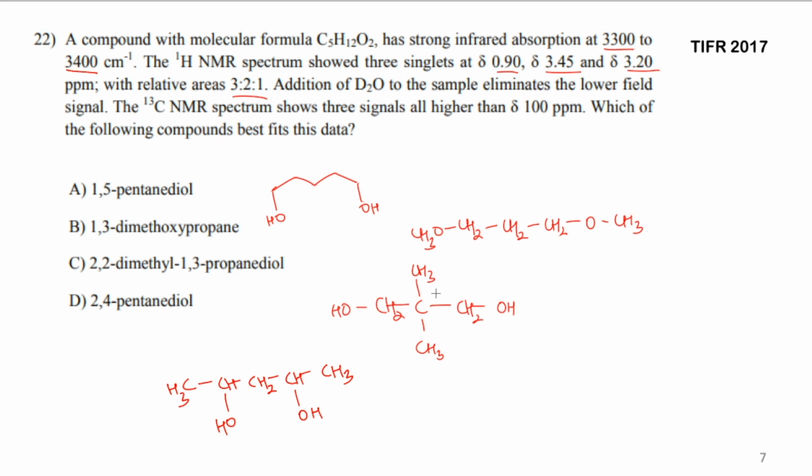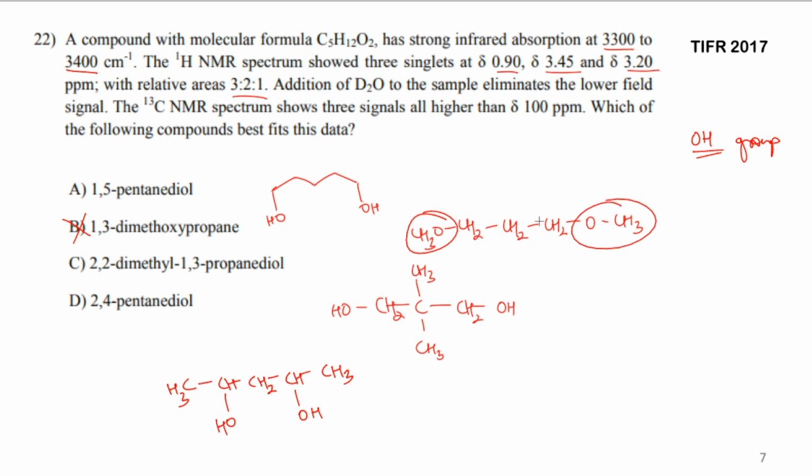Now you have to justify the options. So first thing is that 3300 to 3400 means the molecule has an OH group. This is quite evident. So OH group should be there. That is just going to cancel out option B, because that has a methoxy group, no OH is present. So just cancel that out.